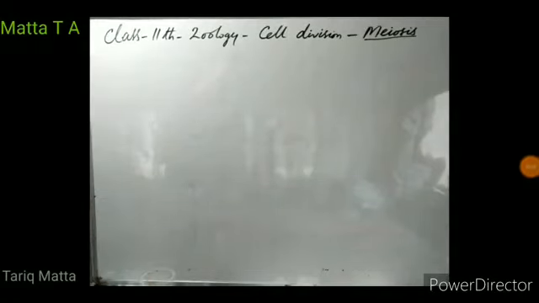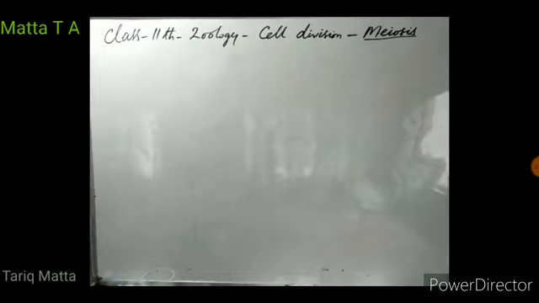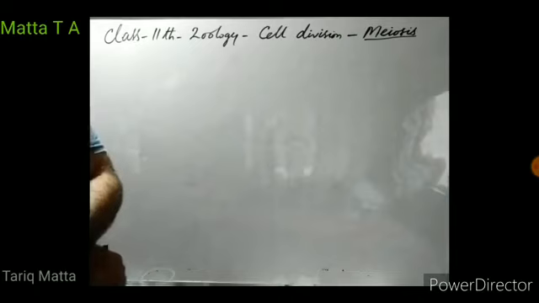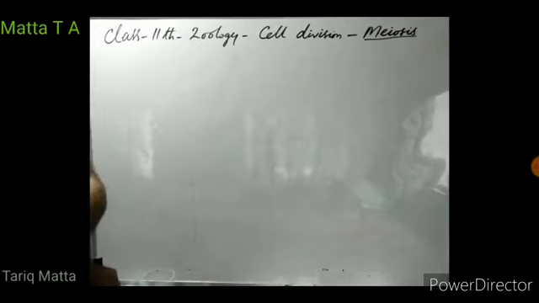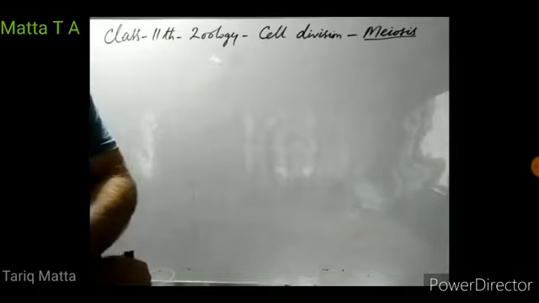Okay, guys, today we are going to discuss another cell division, that is meiosis. Last time we discussed mitosis. Now you know mitosis occurs in somatic cells of the body. In mitosis, the parent cell divides into two daughter cells. The chromosome number remains the same, so both parent and daughter cells are diploid in mitosis.